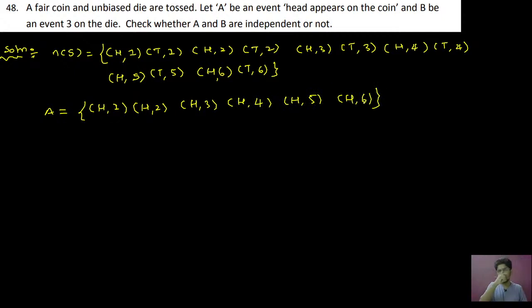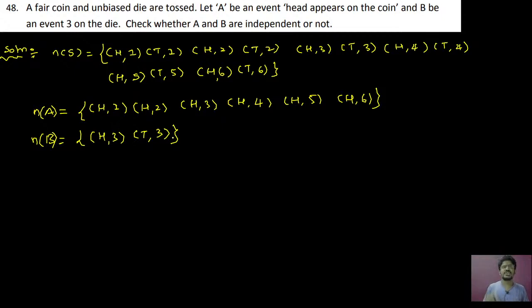Okay, next, what is event B? 3 occurs on the die. So event B will be what? 3 means (H,3) can occur, (T,3) can also occur. Okay, so these are the outcomes of the events.